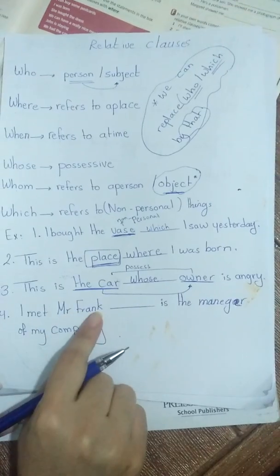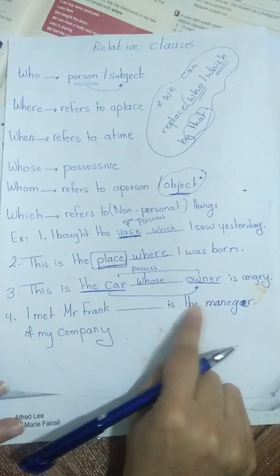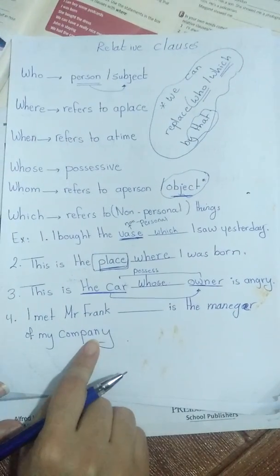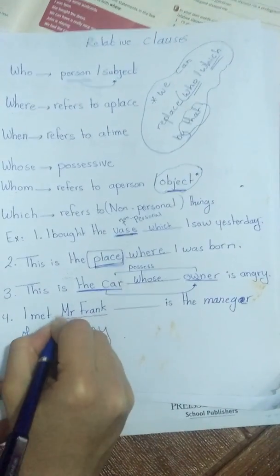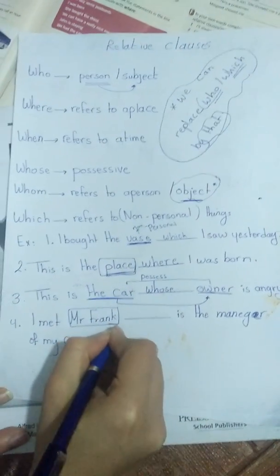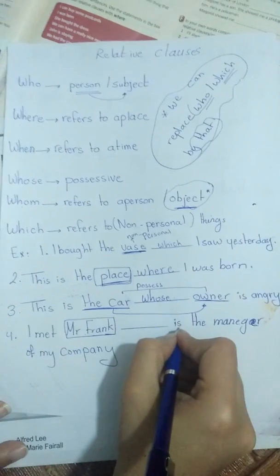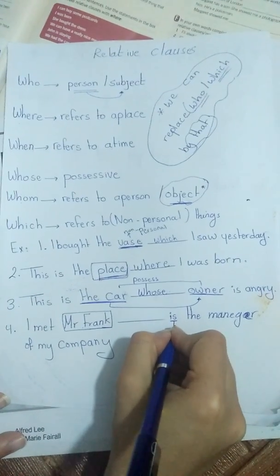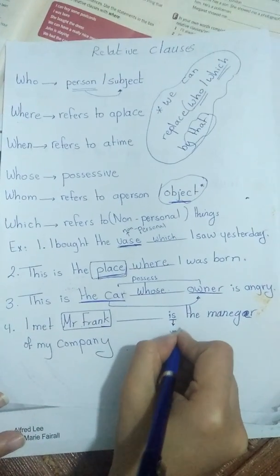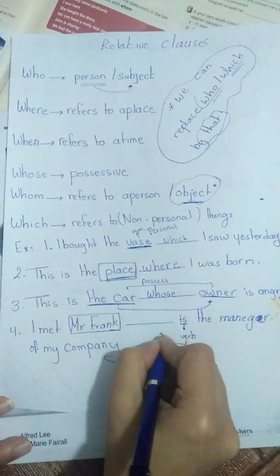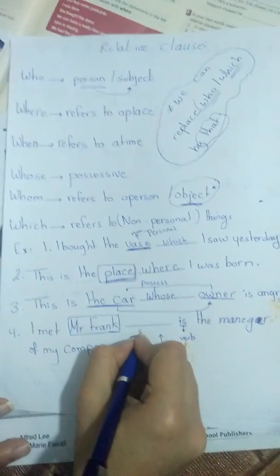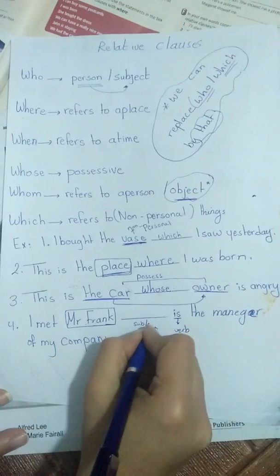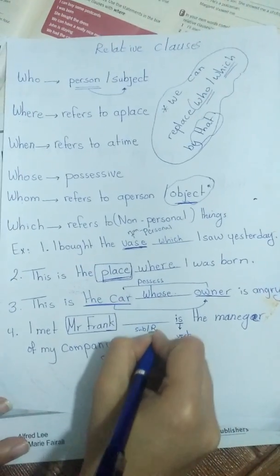I met Mr. Frank, space, is the manager of my company. Mr. Frank, and we have is here. Is is a verb, so we will use a subject relative clause.